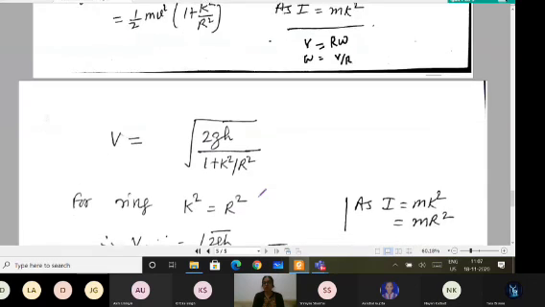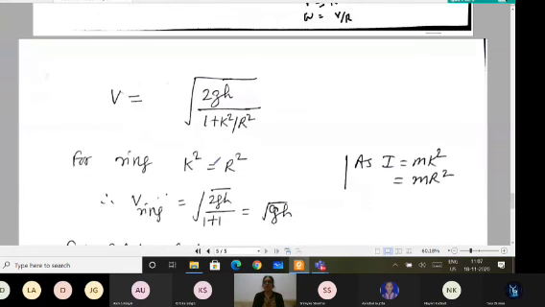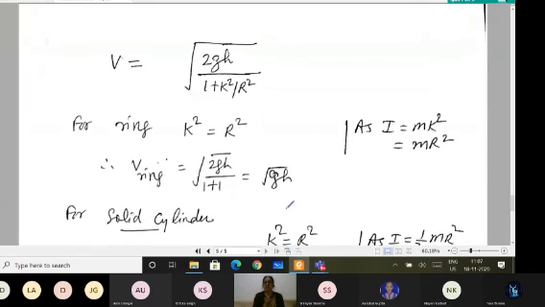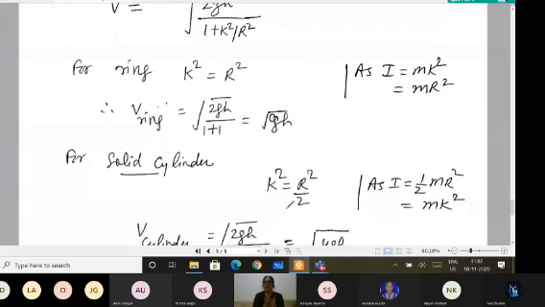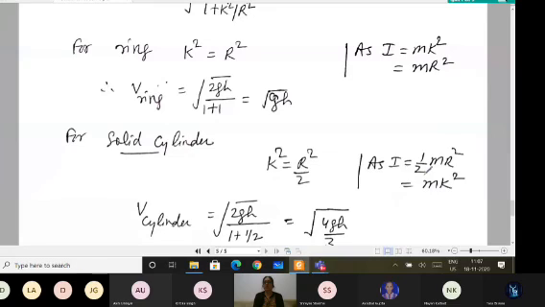Now, if you know the moment of inertia, you know the value of k square. For a ring, the moment of inertia is mr square, so k square equals r square. Putting this in, the velocity is square root of gh. Similarly, for a solid cylinder, the moment of inertia is half mr square, which equals mk square.